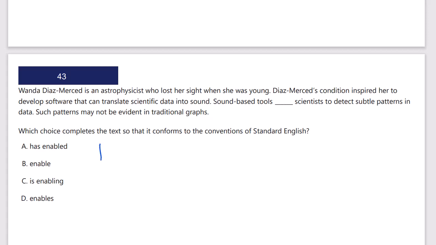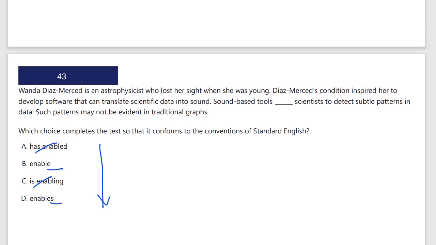Okay, quick vertical scan. We've got a grammar question. Has enabled, enable, is enabling, enables. So we've got two present tense, simple tense verbs, without an S and with an S. And we've got a typical perfect tense and a progressive tense.